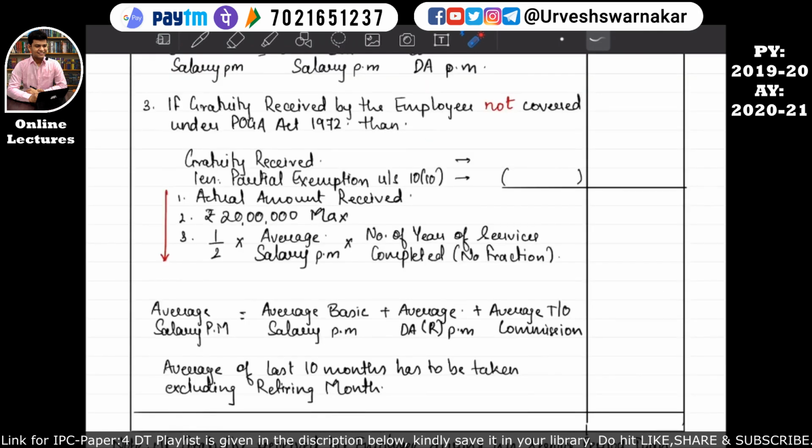Okay, in this part, how to calculate the average salary per month? Average salary will be calculated in this manner: average basic salary per month plus average dearness allowances, and such dearness allowances should be recognized per month, plus average turnover commission. What does average salary mean? Average salary means average of the last 10 months has to be taken, excluding the retiring month. Okay, so come on to a blank page. Let's understand it over there.